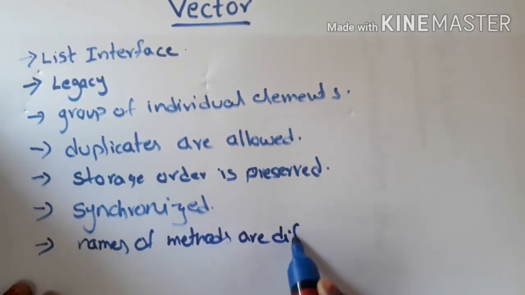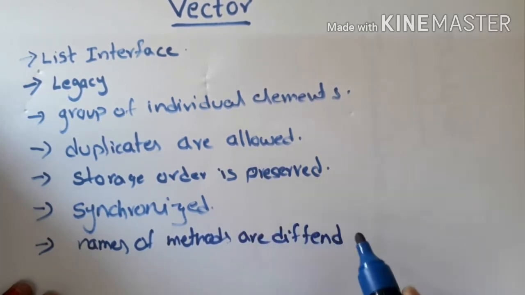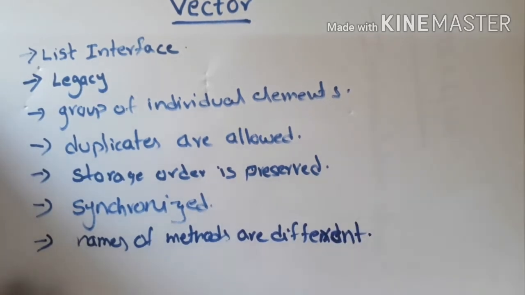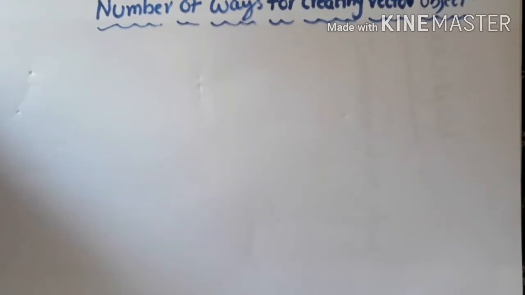Clear? Now we'll see what are the number of ways that are available for creation of vector object. So for creation of vector object, total there are four ways are available.